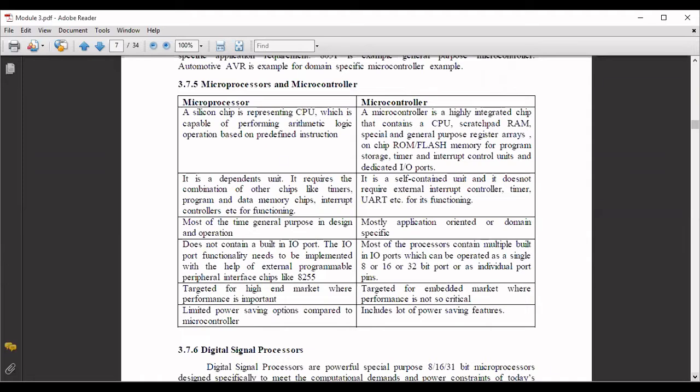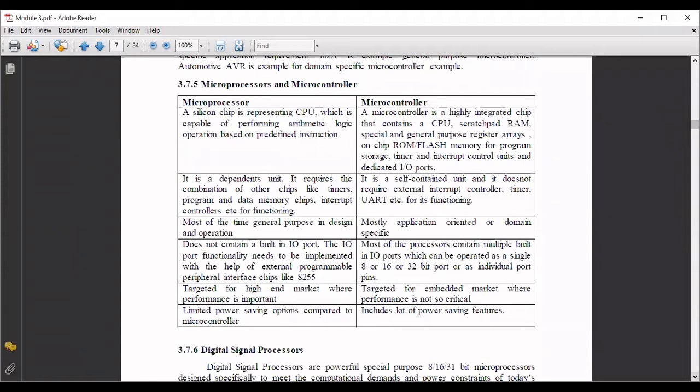So for that microprocessor, see, mute your mics. Please mute your mics. I'm getting disturbance. Is it okay now?